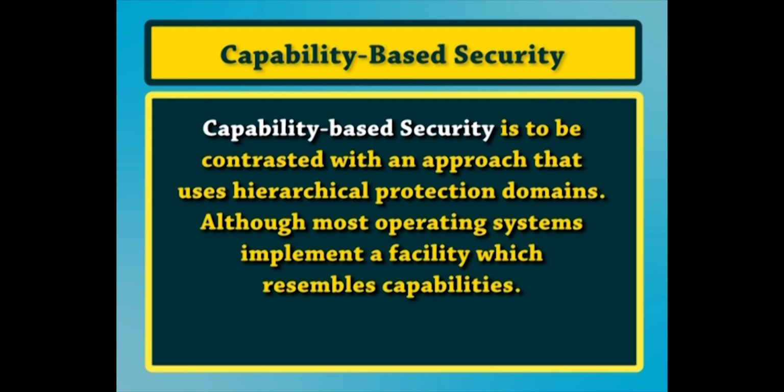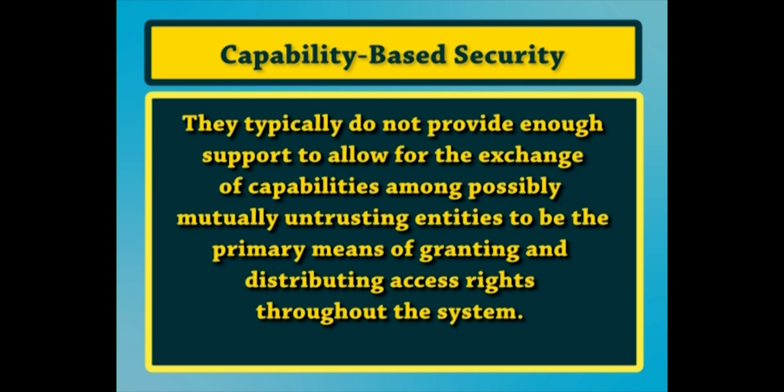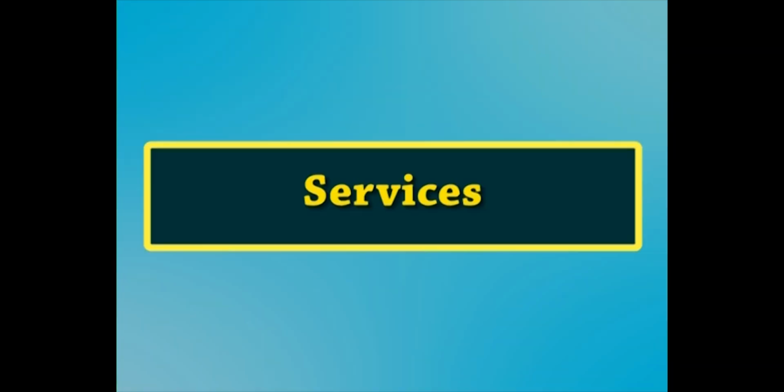Capability based security is to be contrasted with an approach that uses hierarchical protection domains. Although most operating systems implement a facility which resembles capabilities, they typically do not provide enough support to allow for the exchange of capabilities among possibly mutually untrusting entities to be the primary means of granting and distributing access rights throughout the system. A capability based system, in contrast, is designed with that goal in mind.